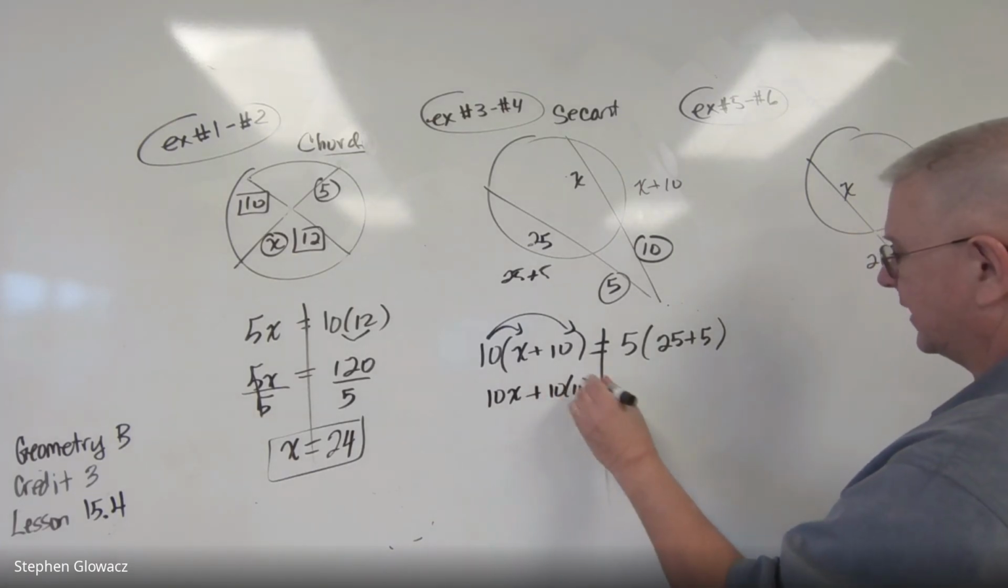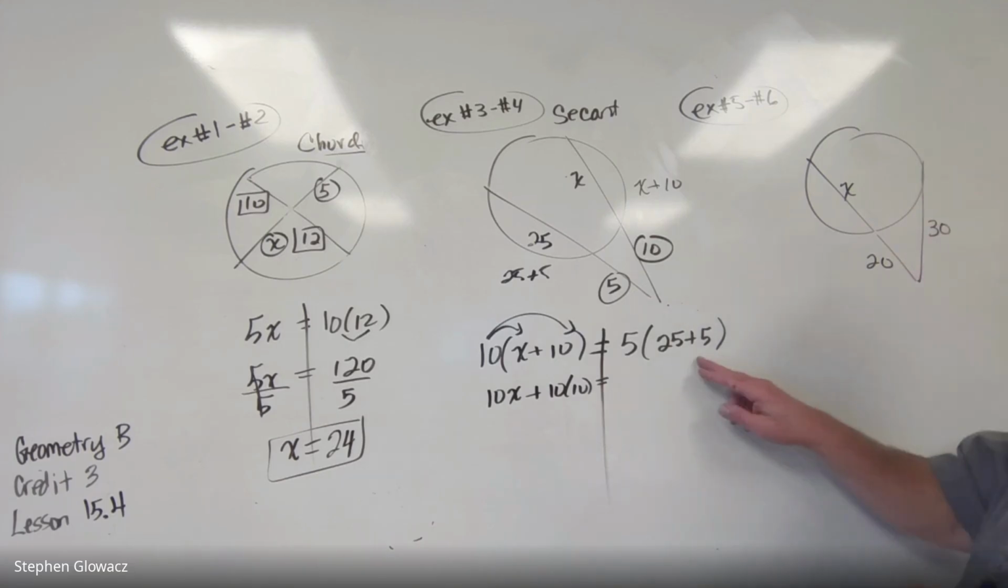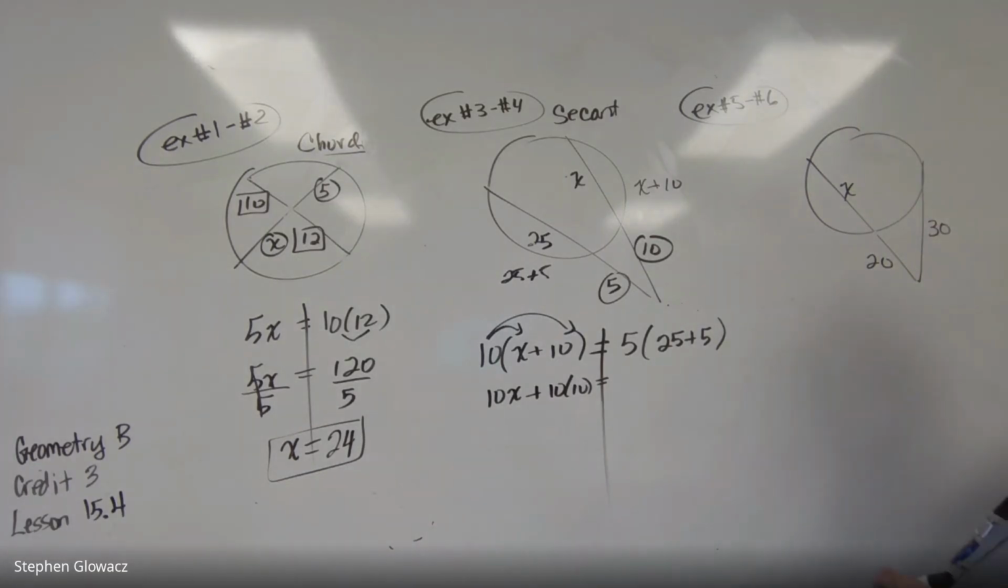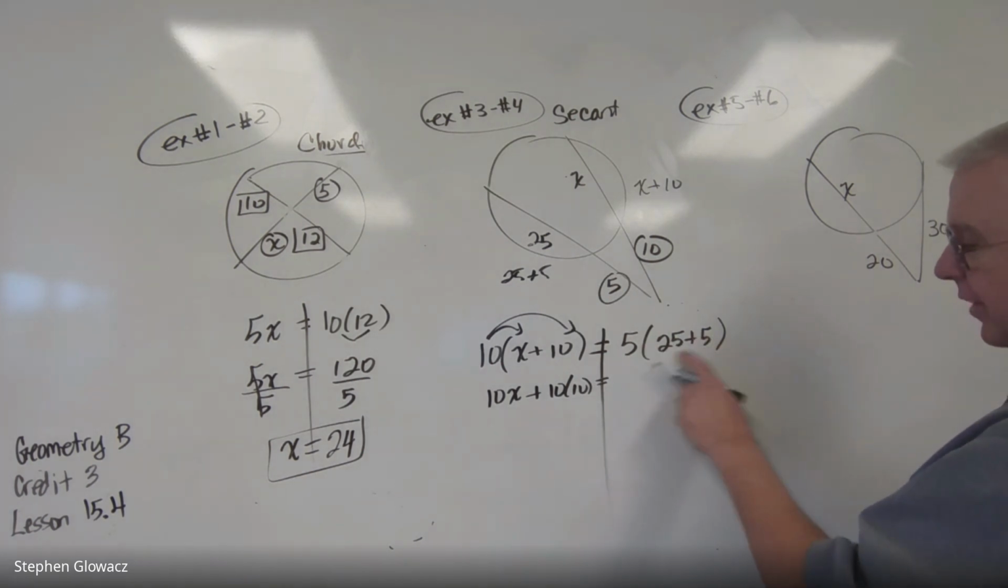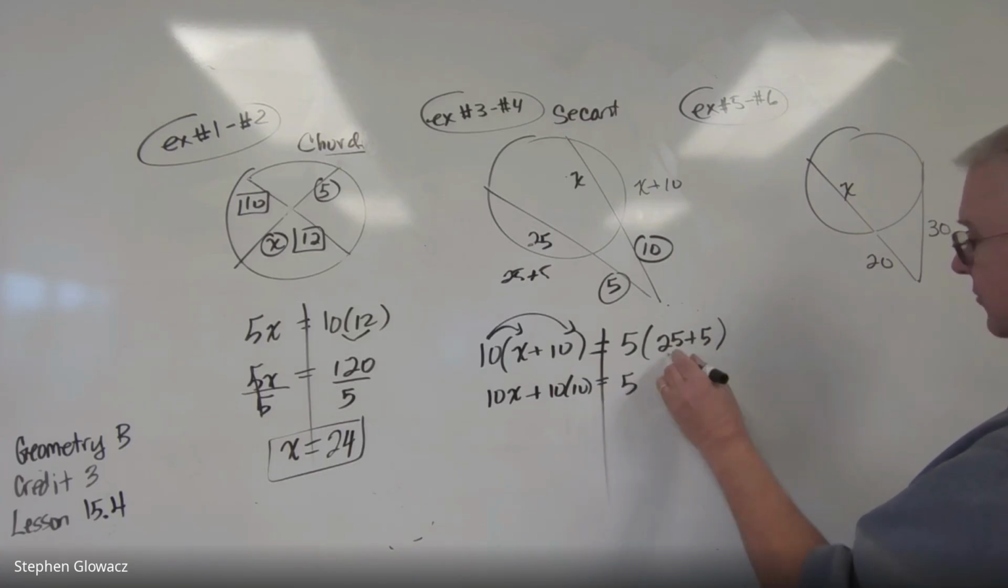Let's go ahead and just set that up like that because we're going to have to do a little simplifying over here. First thing we're going to do here, order of operations. Well, we could distribute, but we could also follow the order of operations. Work what's in the parentheses. 25 plus 5 is 30.